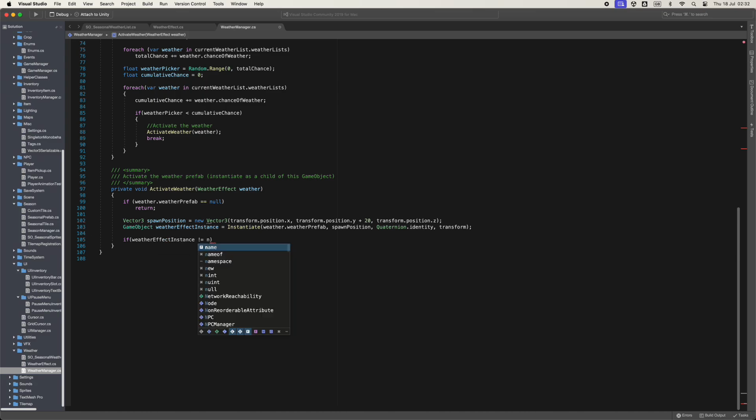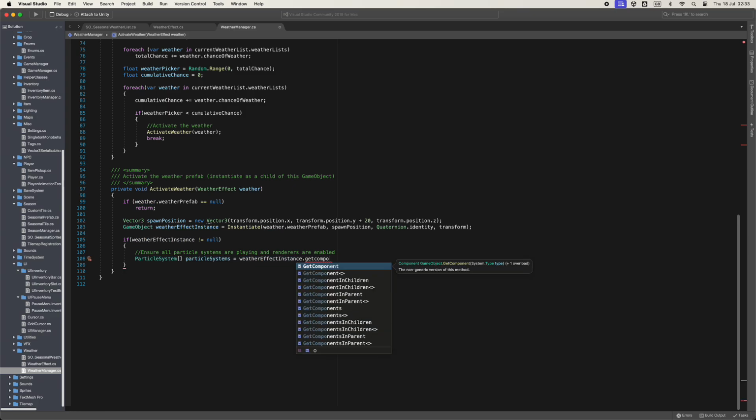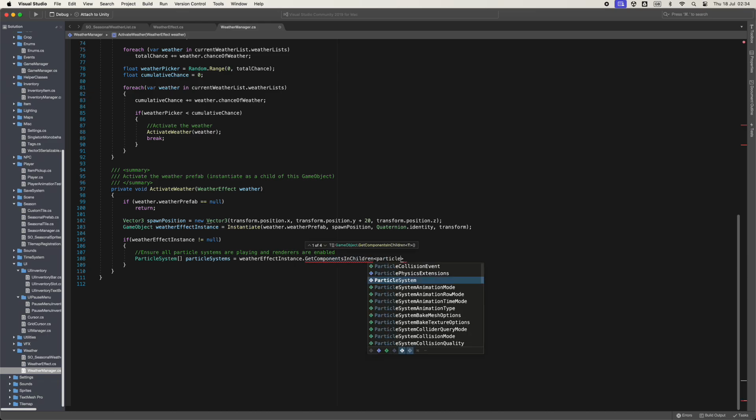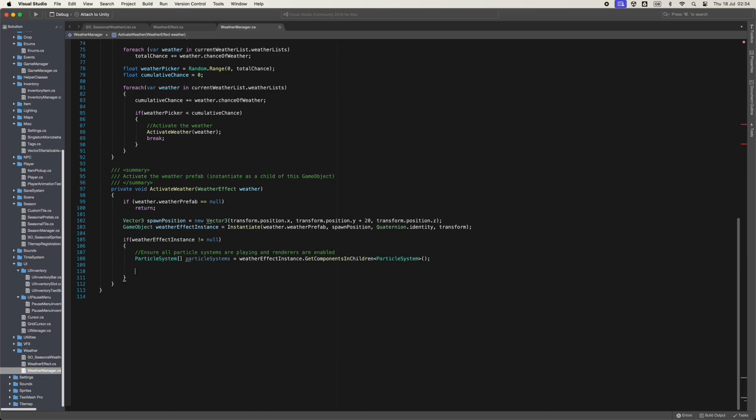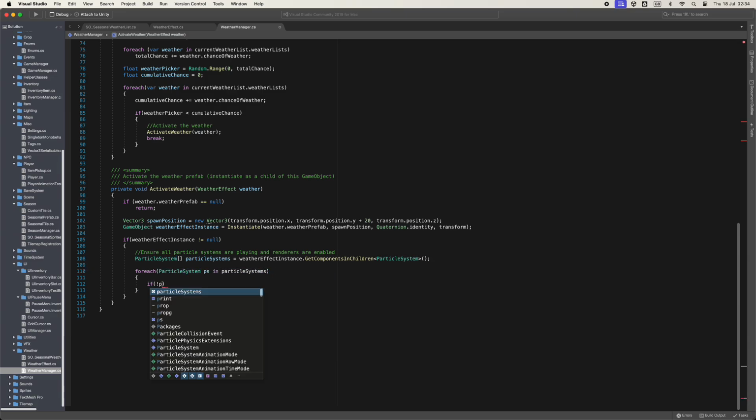Because for the rain, it was fine. You can notice that it wasn't because it was a child of the weather manager, which is static, it doesn't move. But the camera obviously moves with the player, so we want it to follow the camera. I didn't really think about that at the time. When I got around to making the snow, it was blatantly obvious that it wasn't doing what I wanted it to do. But yeah, this is all nice and simple.